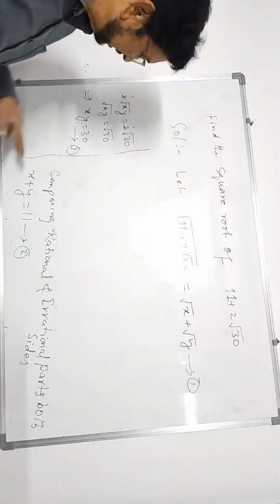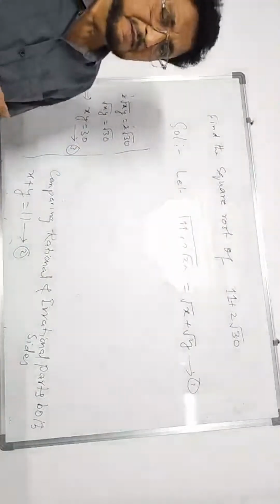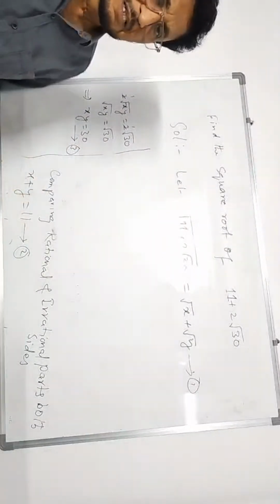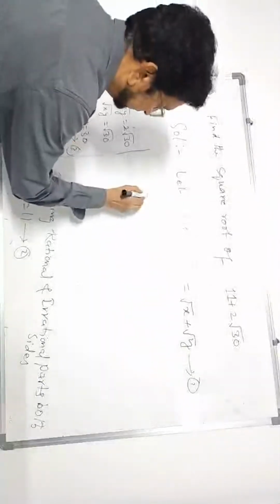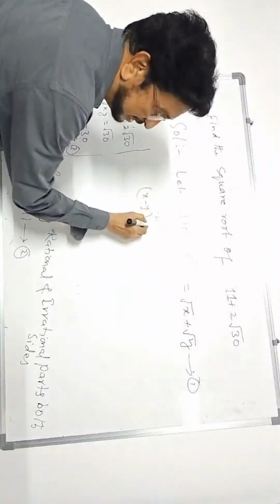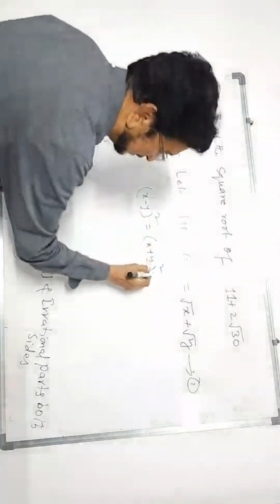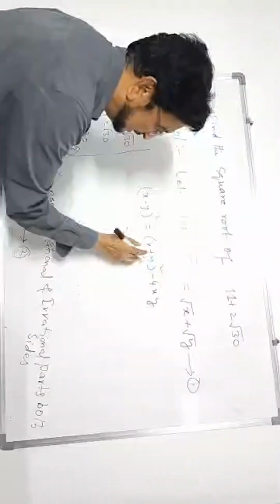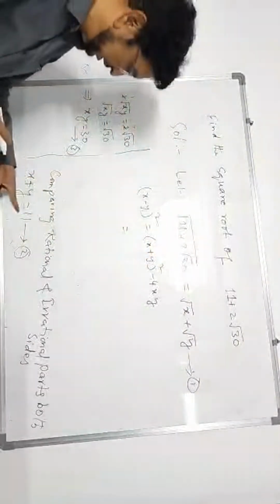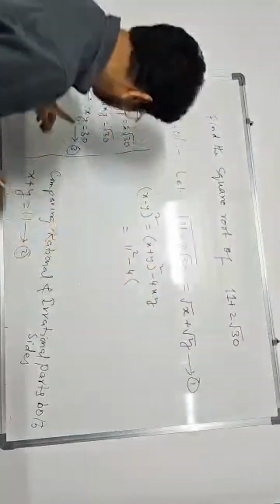The sum of two numbers is given, and the product of two numbers is given. Then if we can find x minus y, it is very easy to get x and y. Already we found that x is 6, y is 5, but we shall find it practically. (x minus y) whole square is equal to (x plus y) whole square minus 4xy. This is the formula. x plus y is 11, so 11 square. 4 into xy, xy is 30.